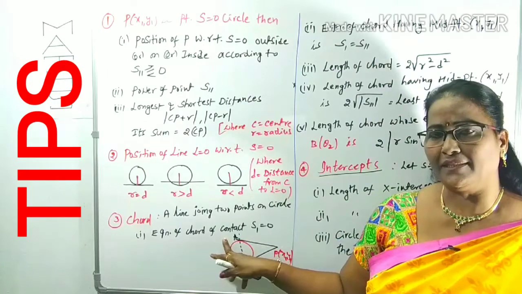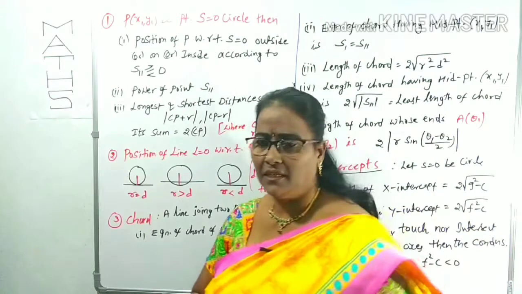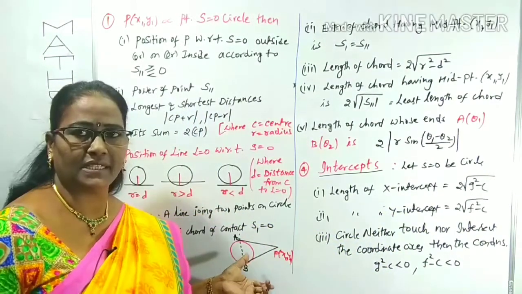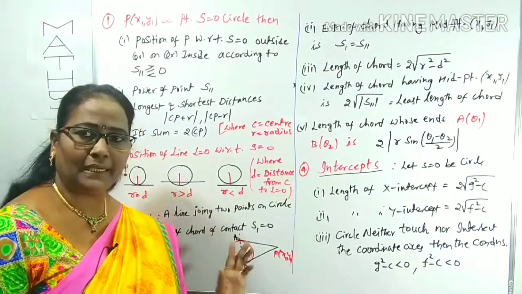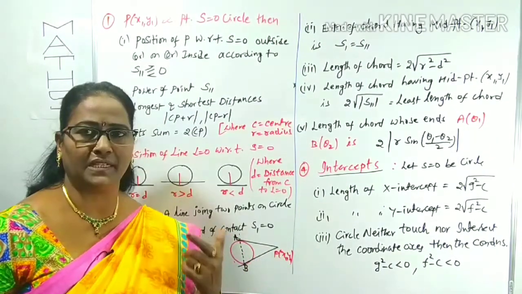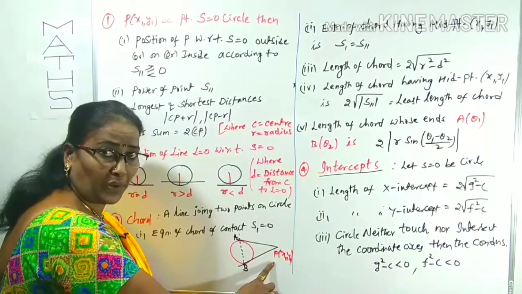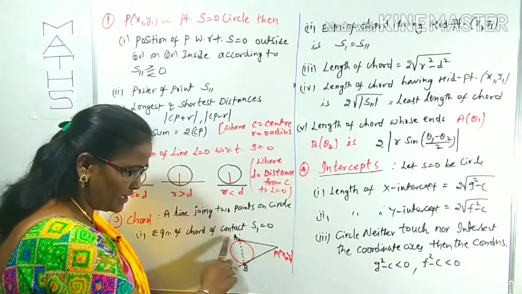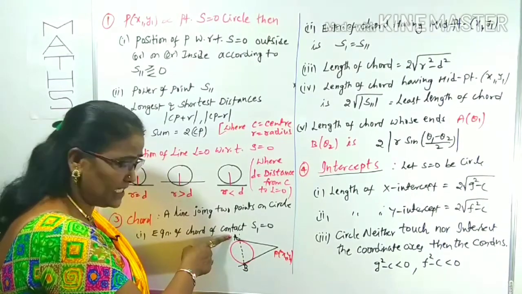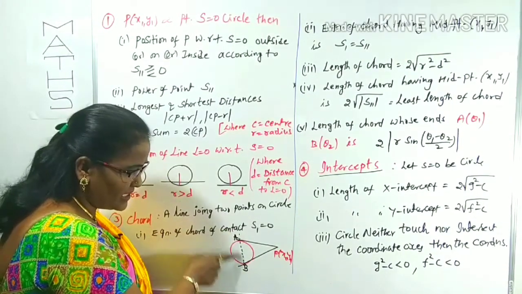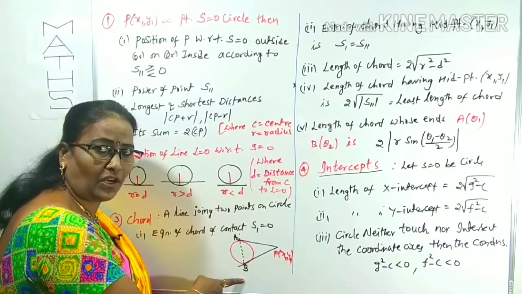Equation of chord of contact. The equation of chord of contact is S1 equal to 0. Actually you have to know what the chord of contact is. This plays a very important role, especially in objective type questions, directly or indirectly, so we have to know the definition of chord of contact. We can observe from this figure that P is any point outside the circle. From this we can draw two tangents, PA and PB, which touch the circle at two points A and B. The line joining AB is called the chord of contact.